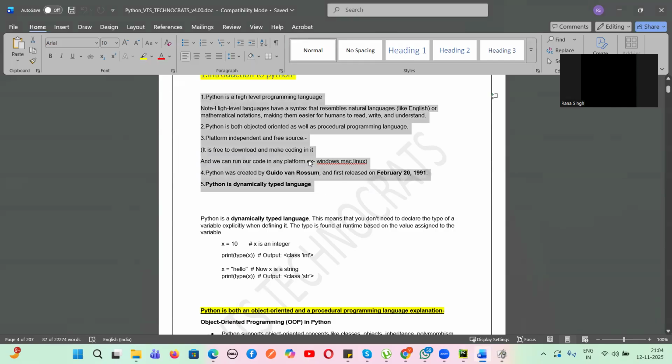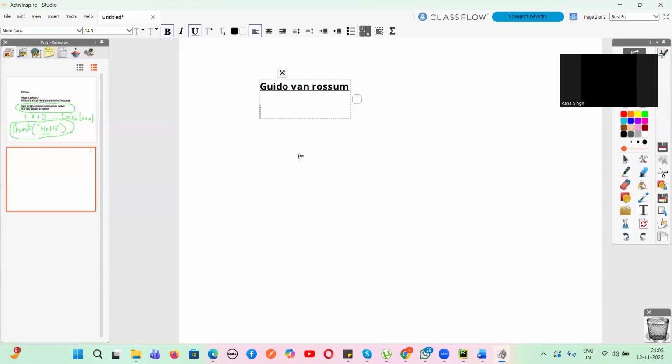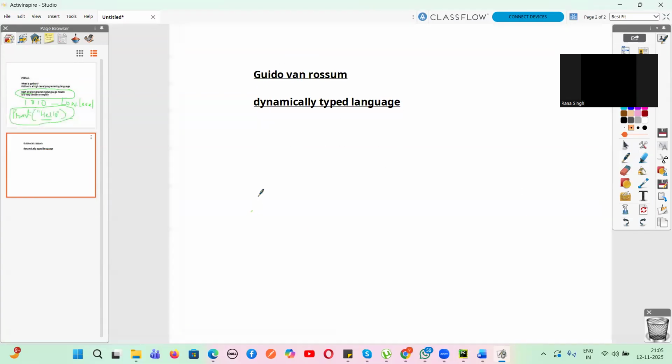So that's okay, guys. See here. Python is a high level programming language, and Python was developed by Guido van Rossum, and it was released in February 20, 1991. It is a dynamically typed language. Dynamically typed language means, let me just explain you this point. That means you don't have to specifically tell the data type.